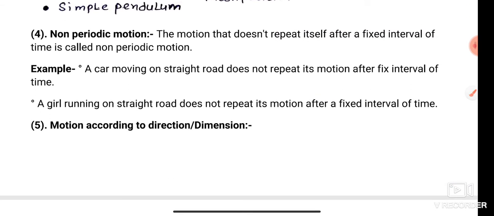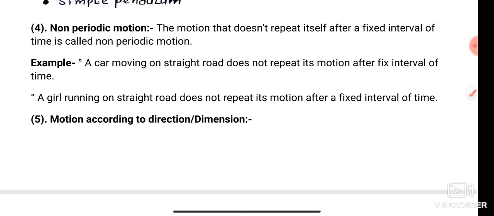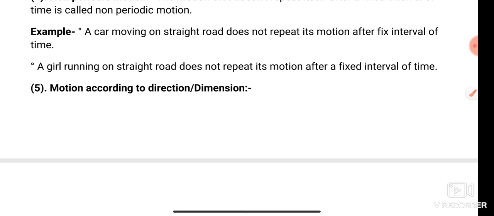Next is non-periodic motion. The other motions that remain are known as non-periodic motion, in which the body does not repeat itself after a fixed interval of time. For example, a car moving on a straight road does not repeat its motion after a fixed interval of time. A girl running on a straight road does not repeat its motion after a fixed interval of time.